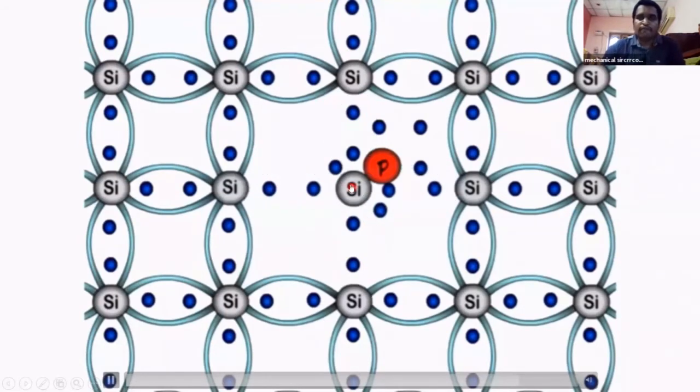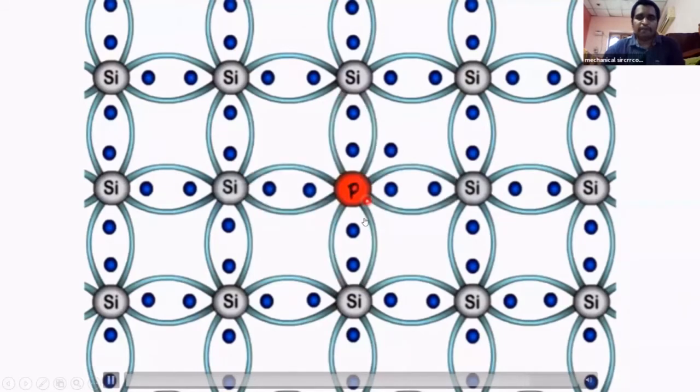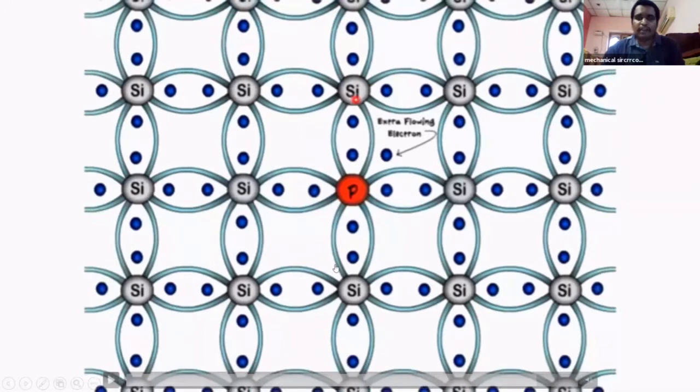Phosphorus has 5 valence electrons. 4 electrons in the phosphorus are making covalent bonds with the neighboring silicon atoms, and one electron is free. So we have so many impurity elements in silicon, and so many free electrons are there.